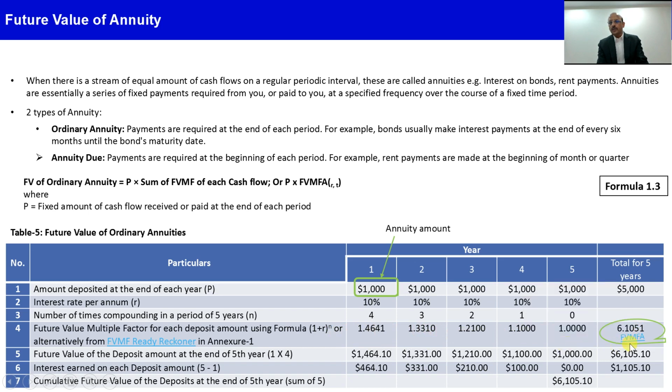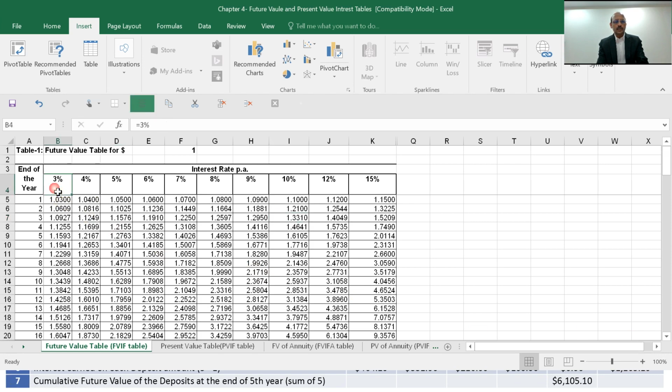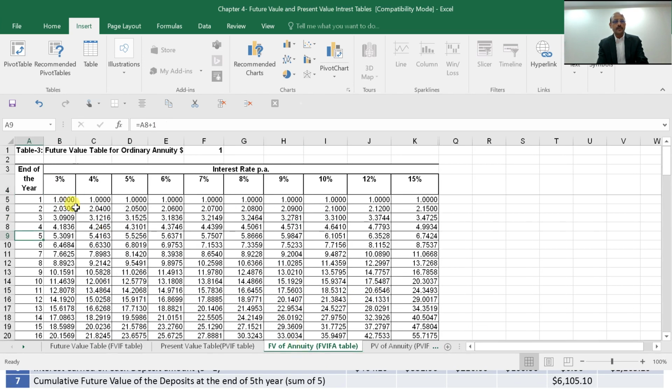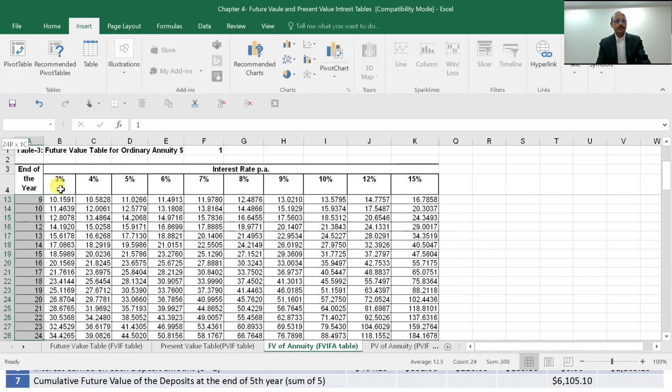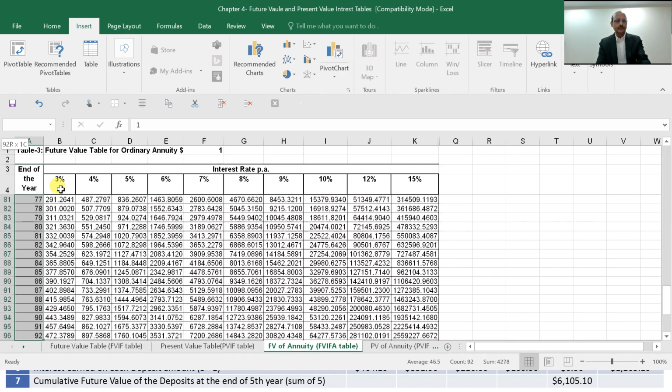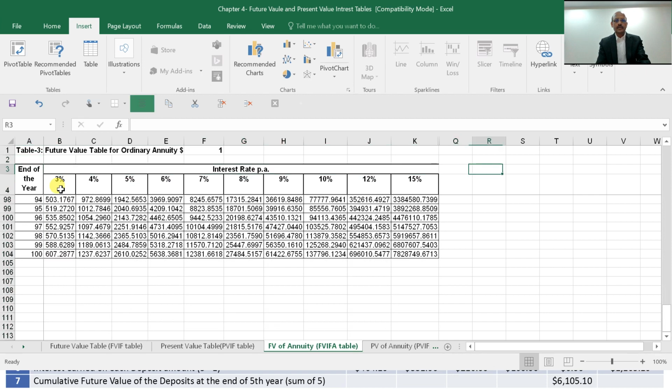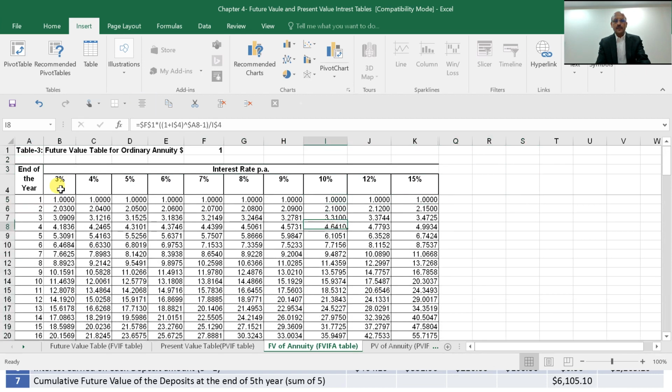This 6.1051 is also called the future value multiplication factor for annuity. We have a ready reckoner table given here. If I click it here, this is again the future value annuity table, starting from 3% up to 15%, and on the left-hand side the rows go from 1 to 100 years. So if we say 10% and 5 years, this is the row for 5 years and this is 10%, so 6.1051 is the future value multiplication factor for annuity.